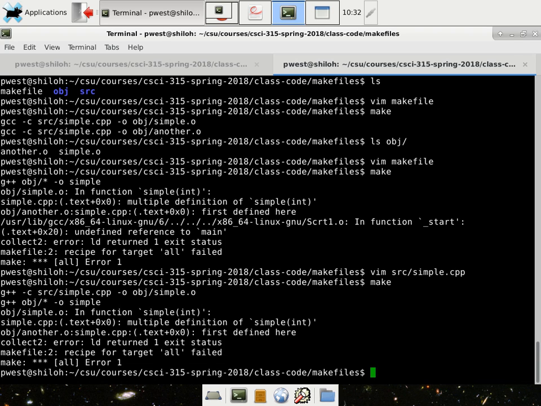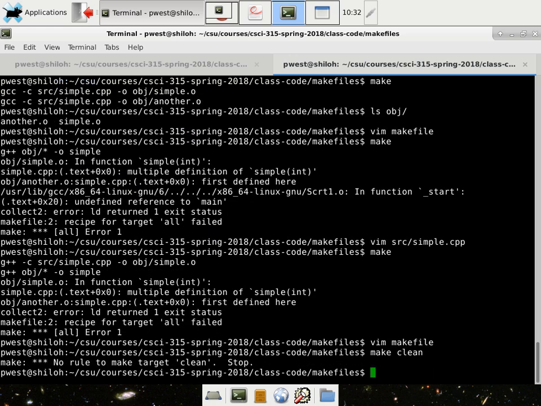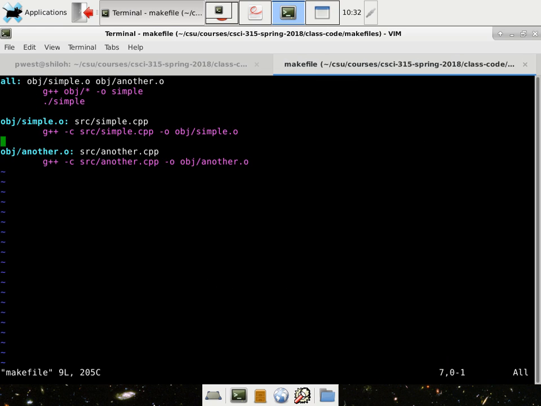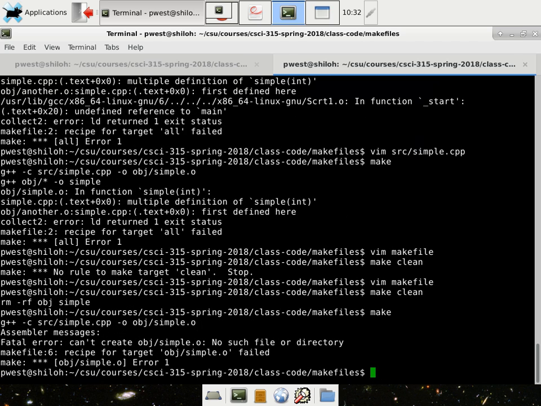Multiple definitions. Sweet. Oh. Wait, what? We probably should call it another down here. Yeah, that would be bad. Oh, we need a clean. Let's go and create a little clean real quick. rm -rf, we'll call it obj, as well as simple. Make clean, make it.